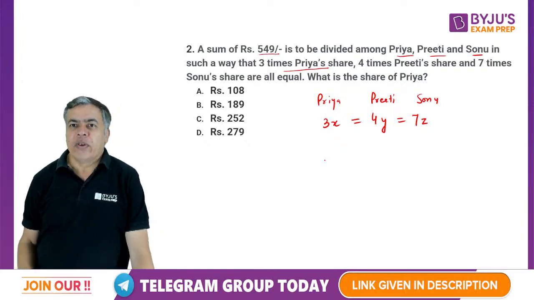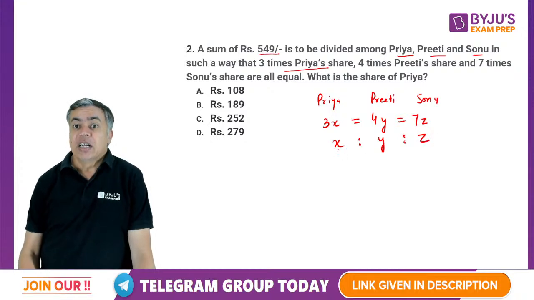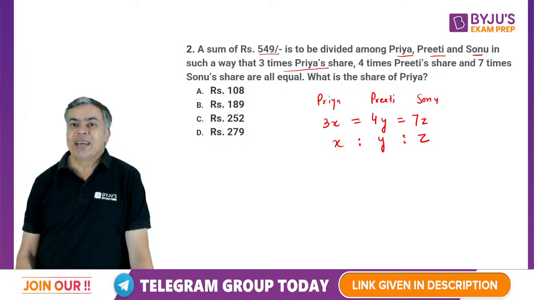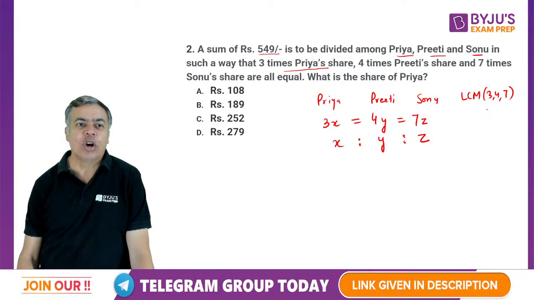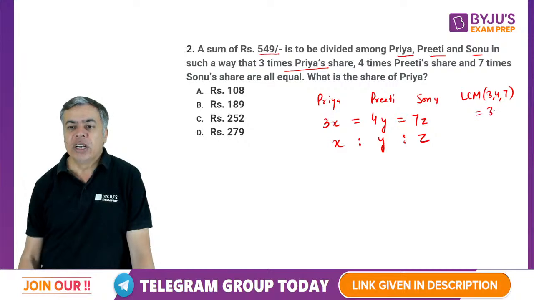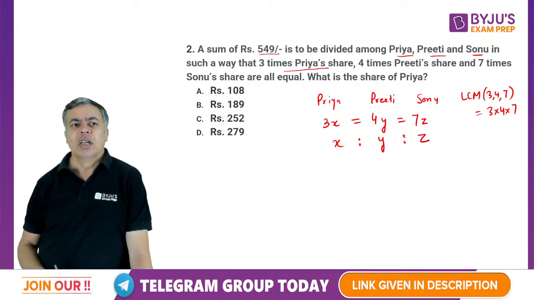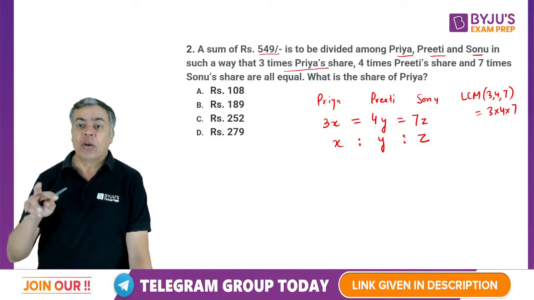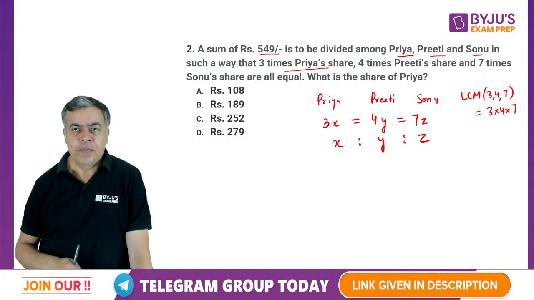Now, when equality is given, you can take the ratio of X, Y, Z by dividing by the LCM. The LCM of 3, 4 and 7, because there is nothing common in all three, is going to be 3 into 4 into 7. You can say that it is 84, but I am just telling you, if all are co-prime, the LCM is going to be the product of all.